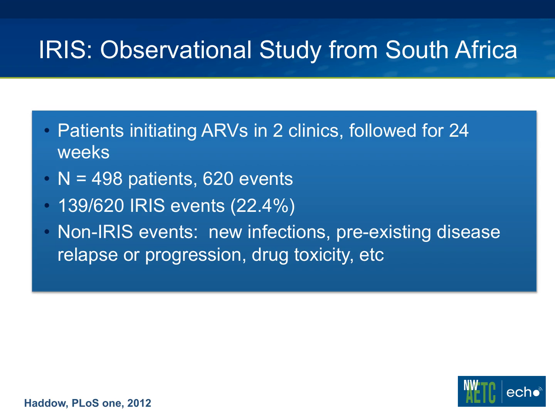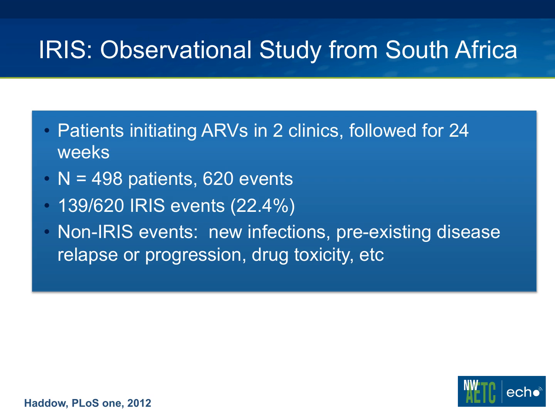I'll just walk through this study, which was just published a few months ago from South Africa. It's a nice paper that looked at the development of IRIS syndromes in ARV clinics in South Africa. There were roughly 500 patients who were followed for 6 months after starting antiretroviral therapy. They documented 620 events, meaning inflammatory events or OIs or some significant clinical event that happened in the 6 months